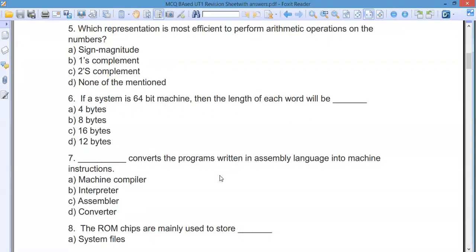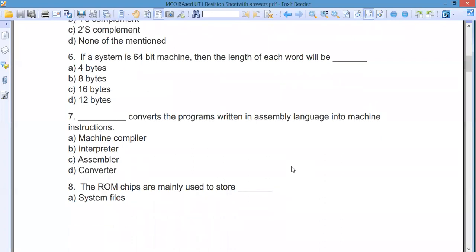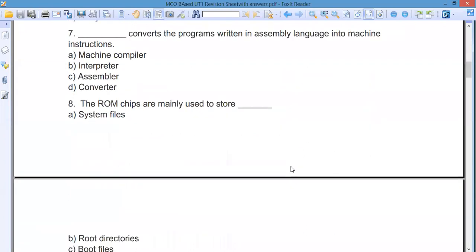Okay, now this one we have already discussed. The dash converts the program written in assembly language into machine instructions. So which converts? I think you can tell me the answer. Oh, it's very straightforward. I think this is assembler. There is nothing difficult in this. Don't get confused. If you know the answer, don't think too complicated.